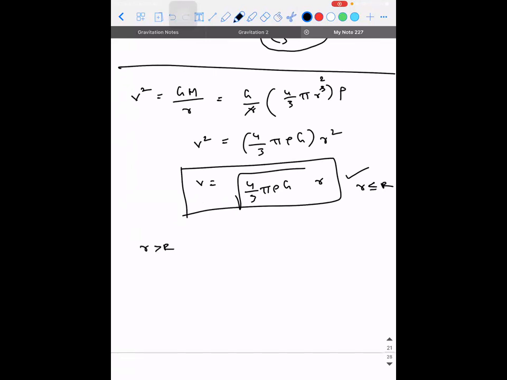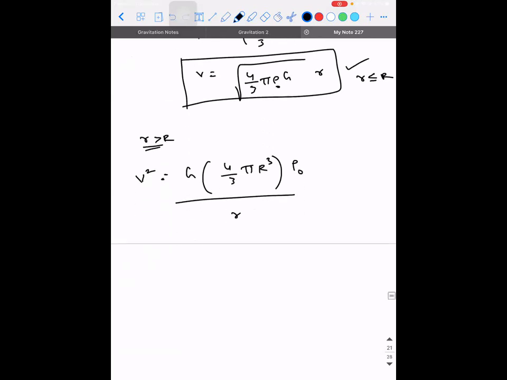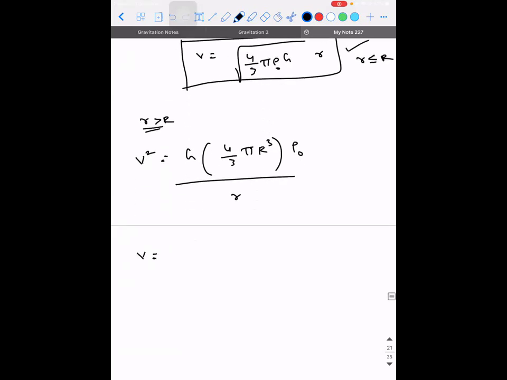For r greater than R, what is the value of M? V square will be equal to G into 4/3 pi capital R cube into rho naught divided by r. So what will be the value of V? It will be square root of 4/3 pi G rho naught capital R cube divided by root of r.